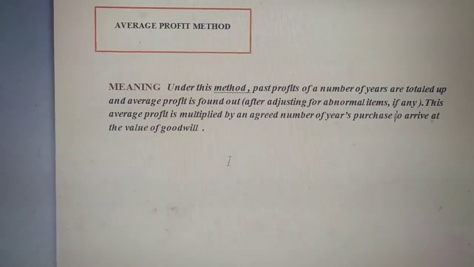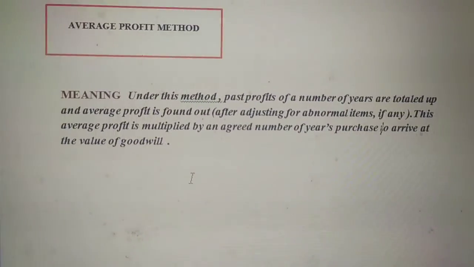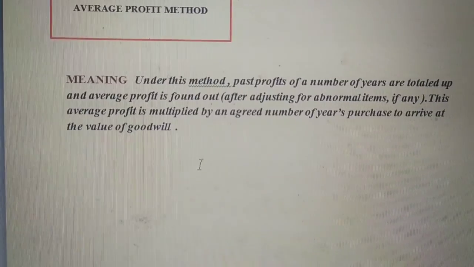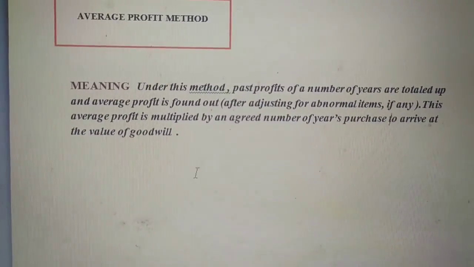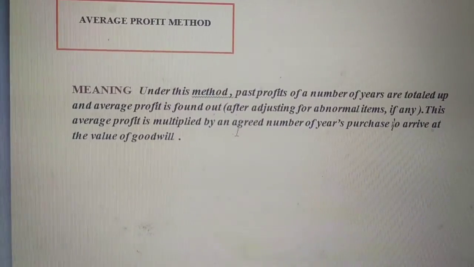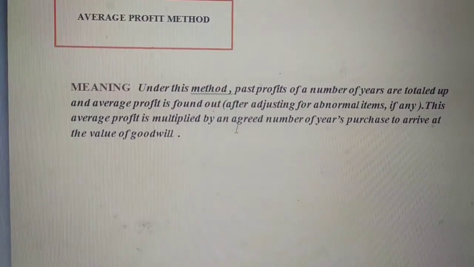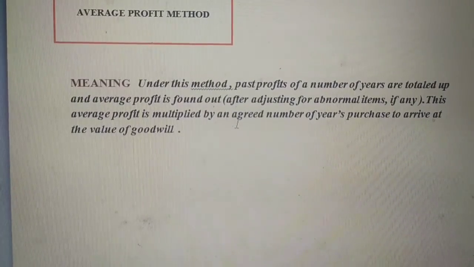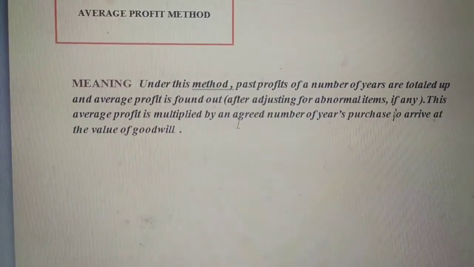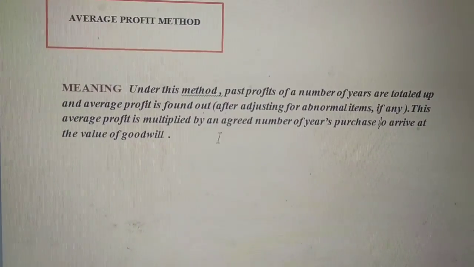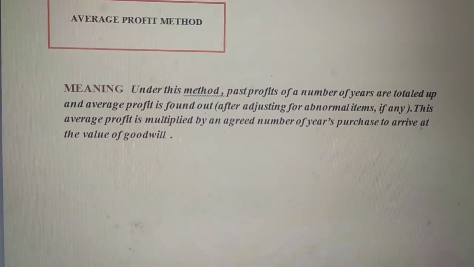Yes, here it is, average profit method. Here is the meaning. Under this method, past profits of a number of years are totaled up and average profit is found out. This average profit is multiplied by an agreed number of years purchase to arrive at the value of goodwill.